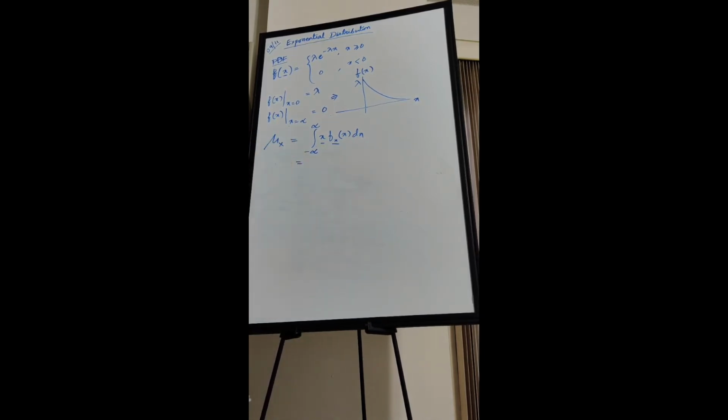So here for the exponential distribution, I will just replace f(x) with the exponential density, and this will be 0 to infinity. If you do this integration, you have to do partial integration and all. So I am not going into the detail. The mean for the geometric distribution is 1 over lambda. Okay. So this is one important thing to remember.